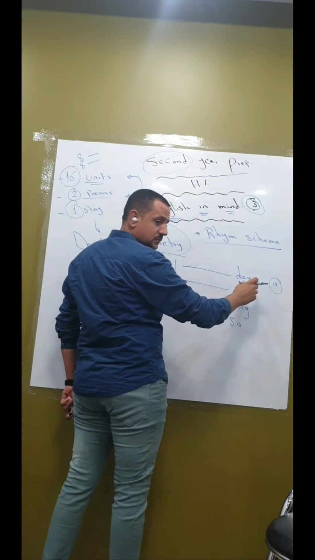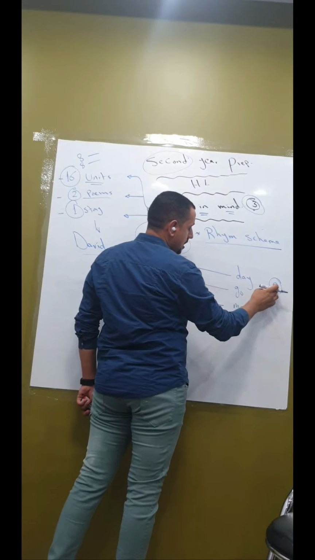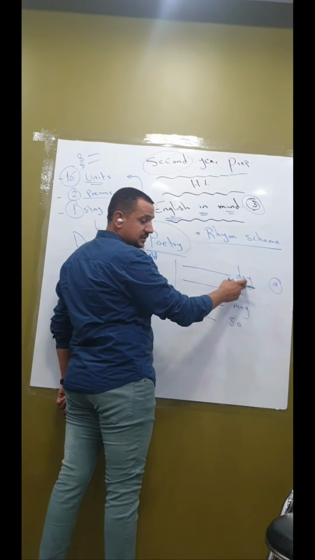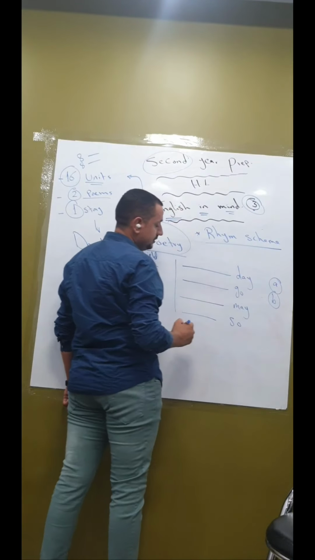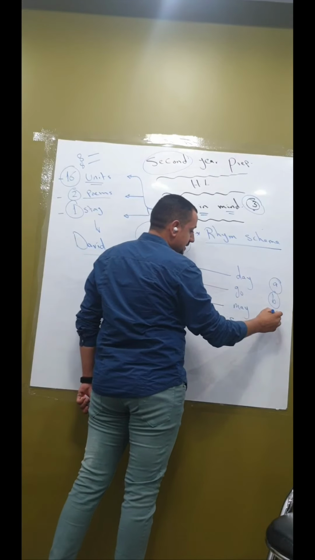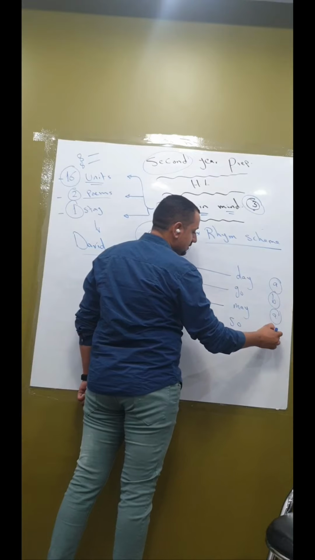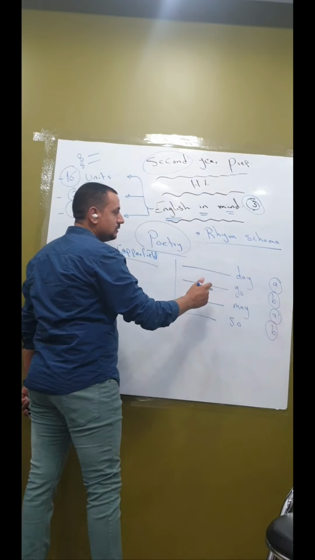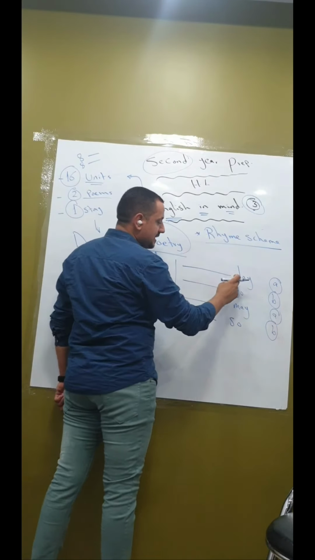Day, A. We start with the first letter in the alphabet, so I say day, A. Go, it's not the same sound, so I say B, the second letter. May, the same as day, so I give it the same letter, A. Then I have so, like go, I give it B. So the rhyme scheme will be day, go, may, so: A, B, A, B.